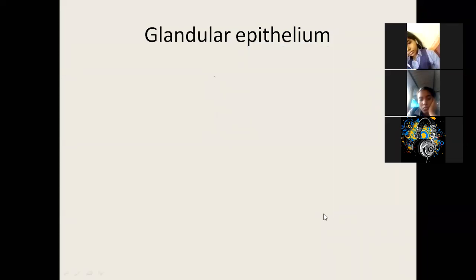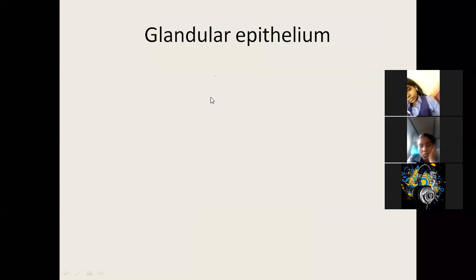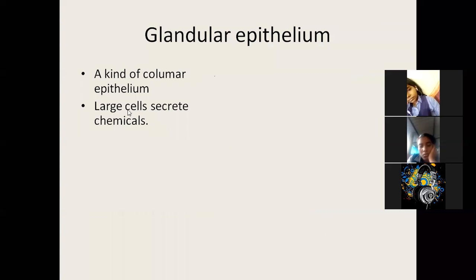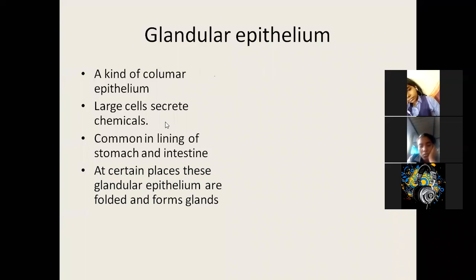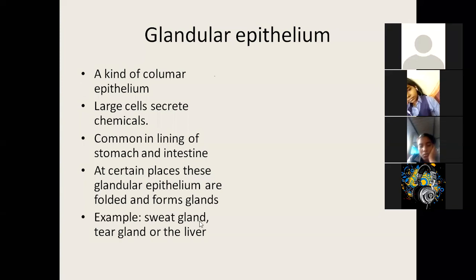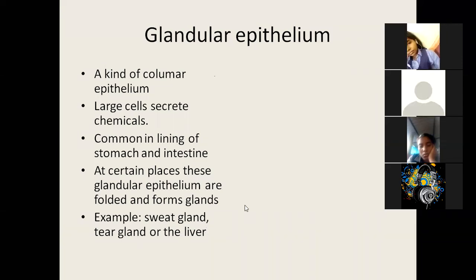Next, glandular. Now what does the word glandular say? Glandular means it is glands. A kind of columnar epithelium. They have large cells and they secrete chemicals. Common in lining of stomach and intestine. At certain places, these cells fold themselves and they form glands. Example, we have sweat gland, tear gland, or the liver. Liver is actually an organ, it secretes bile, but sweat gland and tear gland are easy to remember.